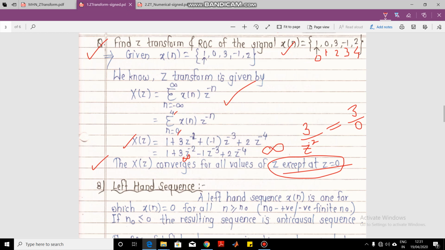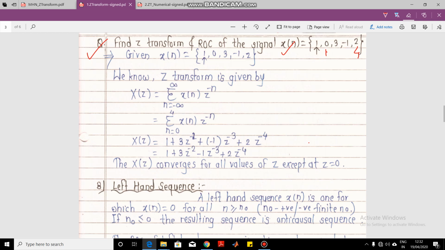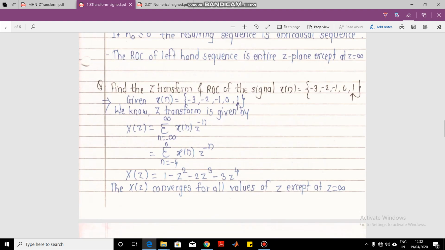That's why we are writing here that X of Z converges for all values of Z except at Z equal to 0, because at Z equal to 0 this is going to become infinity, and converges means it becomes finite. Whenever you specify the values of this Z transform, you have to also specify the region of convergence. So region of convergence is a very important factor for the Z transform.